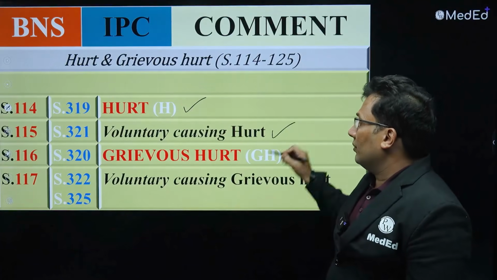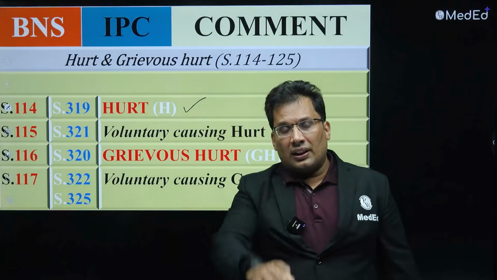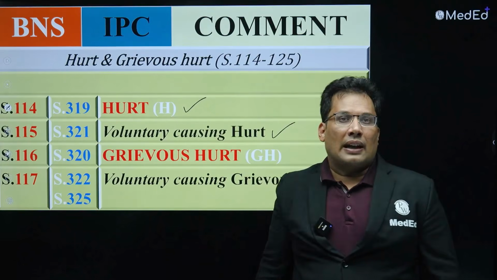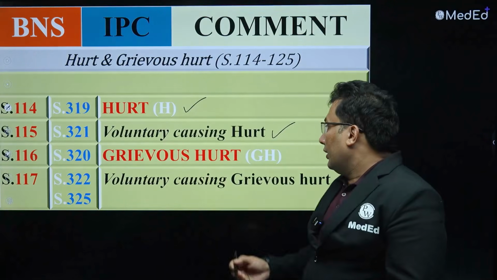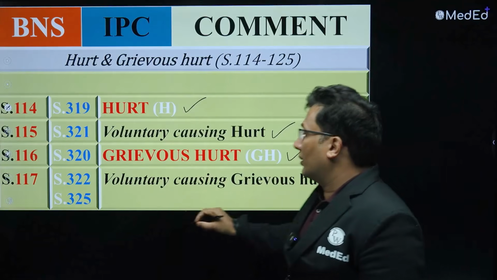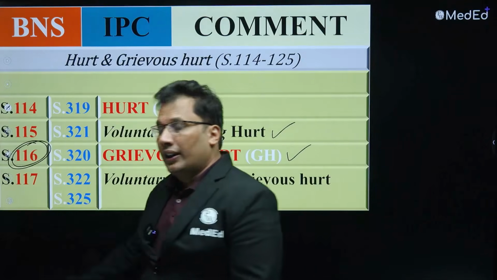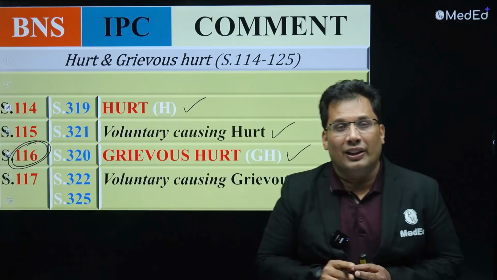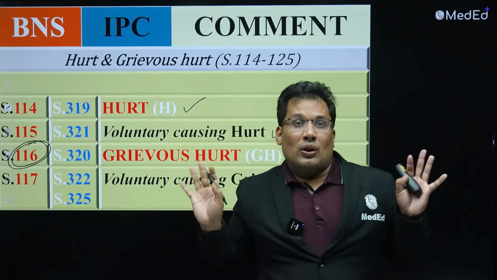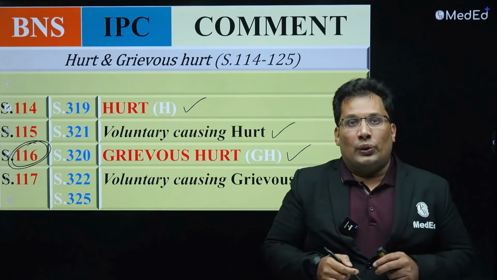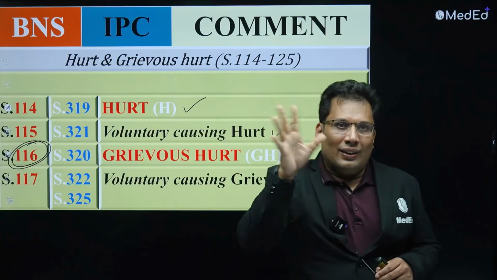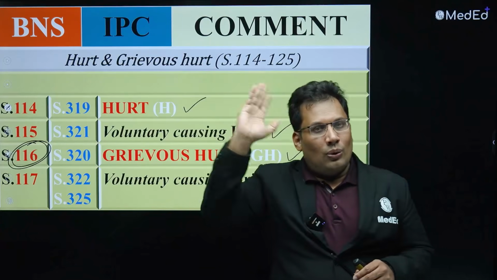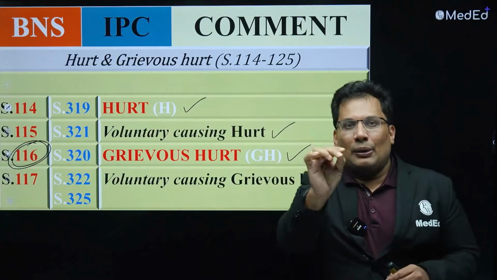Voluntarily causing hurt, like slapping someone, simple hurt, is 115. Grievous hurt is 116. Don't forget this, all of you: 116 means grievous hurt. It has 8 sub-clauses. What are they? First, emasculation. Emasculation means in a male, cutting the penis, so that is applicable to males.